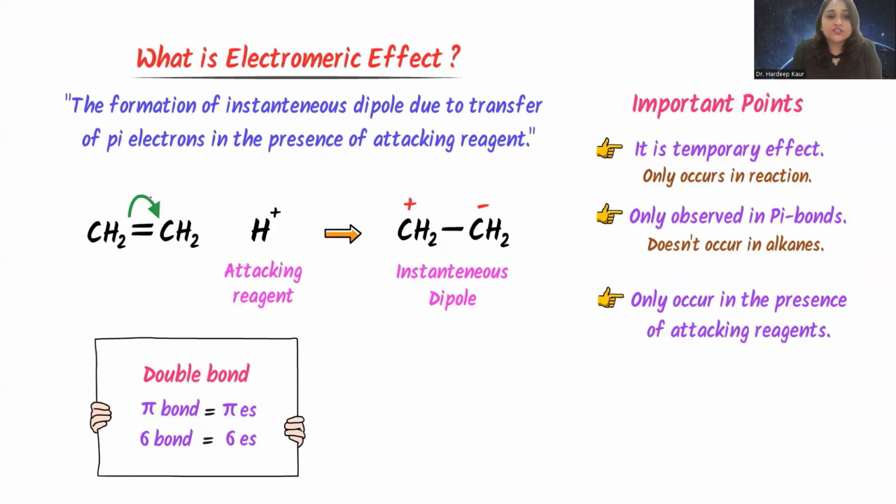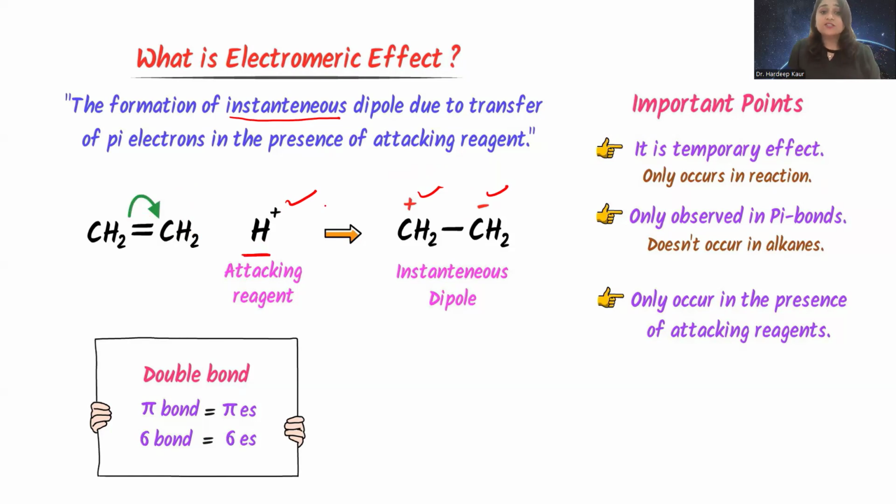This is the formation of an instantaneous dipole. It is just quick. After that, it can disappear if the attacking reagent is not there. So similarly, we say the formation of this instantaneous dipole happens when pi electrons are transferred due to the presence of the attacking reagent.